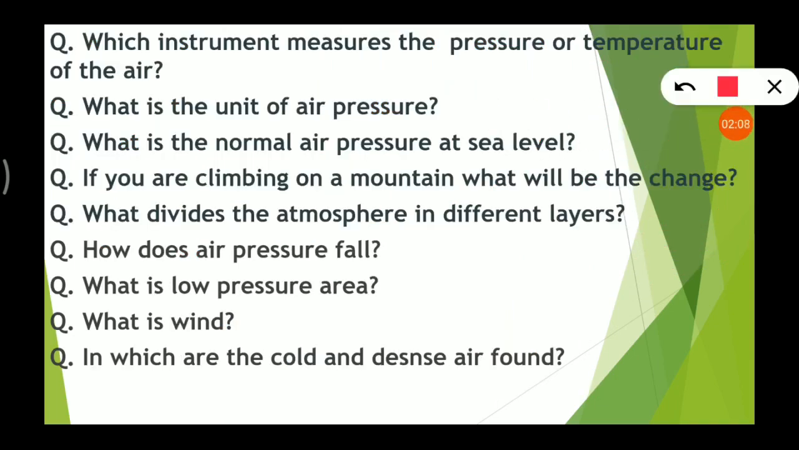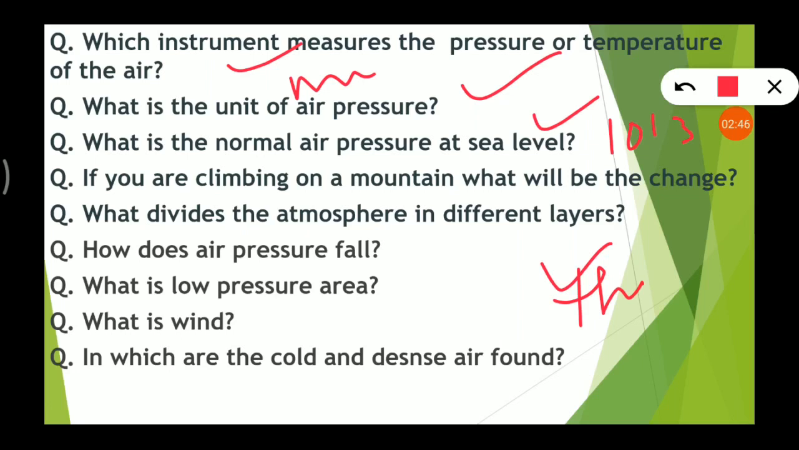Which instrument measures the pressure of the air? Pause the video, think of the answer, and then play the video. So it is barometer. What is the unit of measuring air pressure? It is millibar. What is the normal air pressure at sea level? So it is 1013 millibar. If you are climbing on a mountain, what will be the change? Temperature and air pressure, they both will be decreasing.